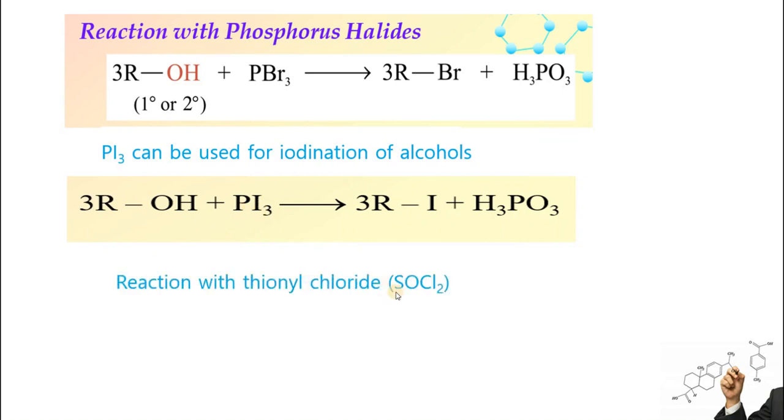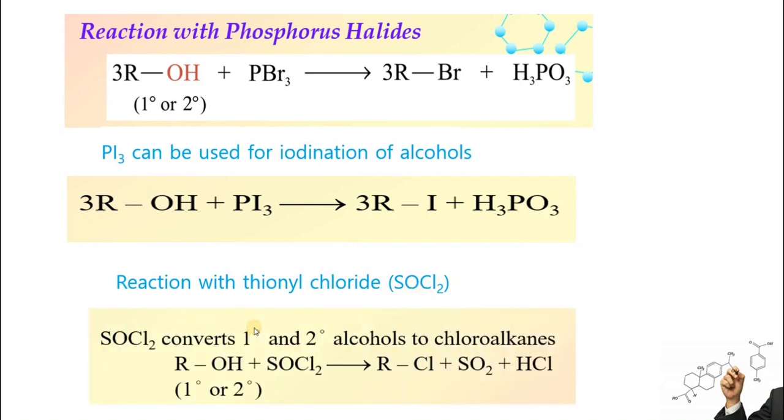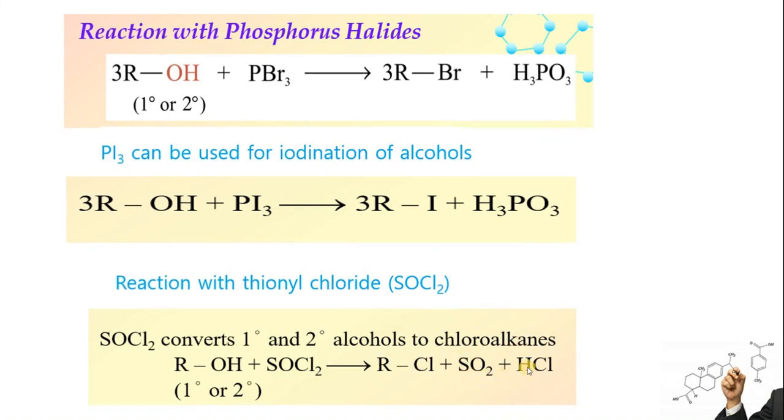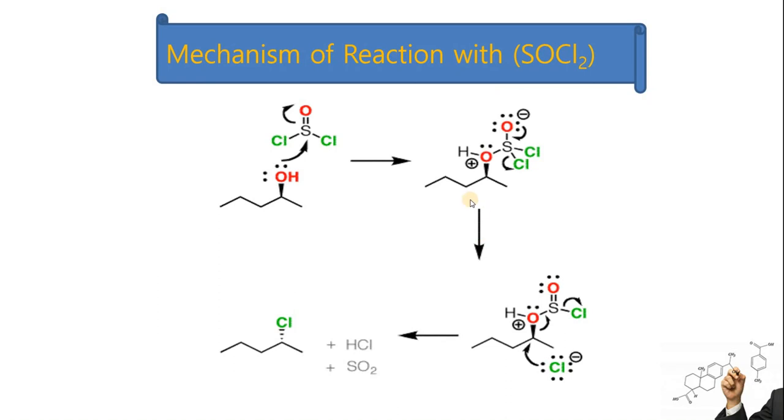Similarly, they can react with thionyl chloride, that is SOCl2. This reaction you have already studied as well. This thionyl chloride can convert primary and secondary alcohols to chloroalkanes. Along with that, sulfur dioxide and HCl are produced as byproducts. Now let's see the mechanism of this reaction. In this reaction, you can see SOCl2 being shown over here. Sulfur is linked with oxygen through a double bond, and chlorines are present on the sides with single bonds.